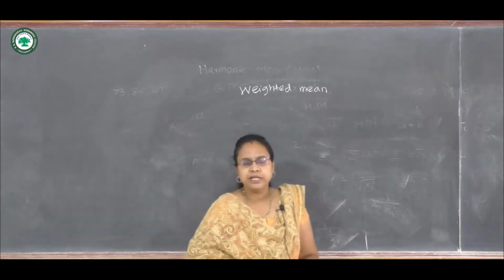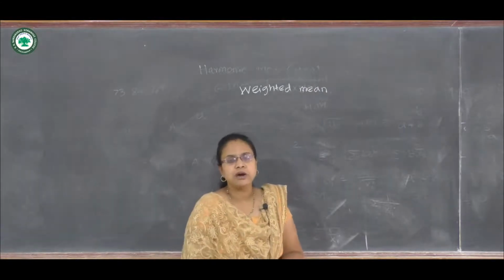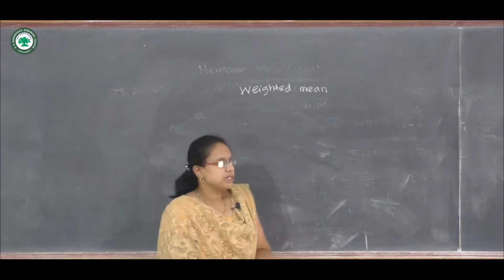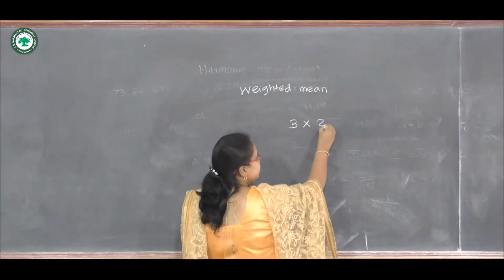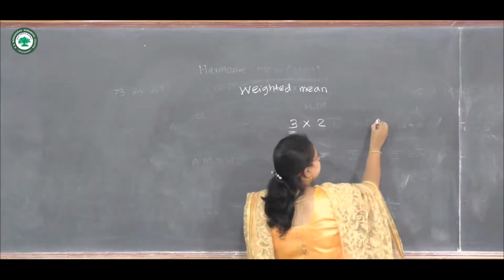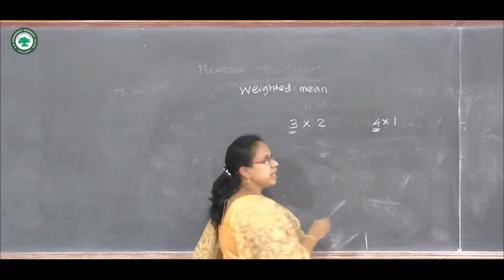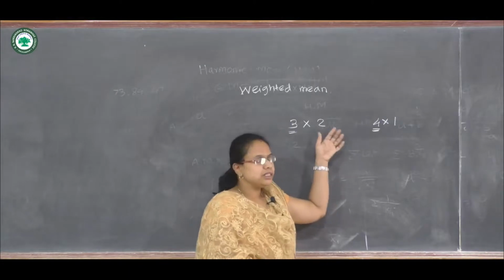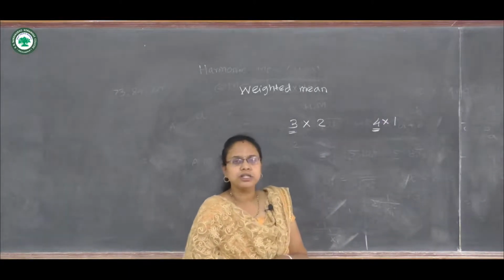Weighted mean means there are certain cases where we have to assign weights to observations. Suppose observation 3 is given weight 2 and observation 4 is given weight 1. So 3 and 4 are the observations and they have been given different weights, meaning the observations are not the same.